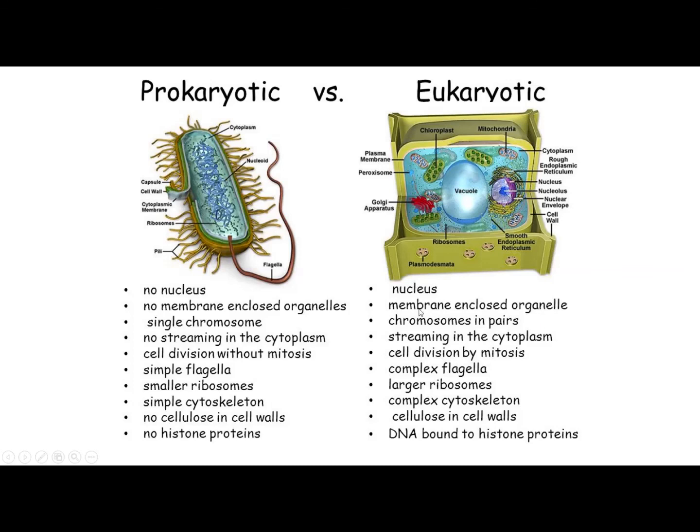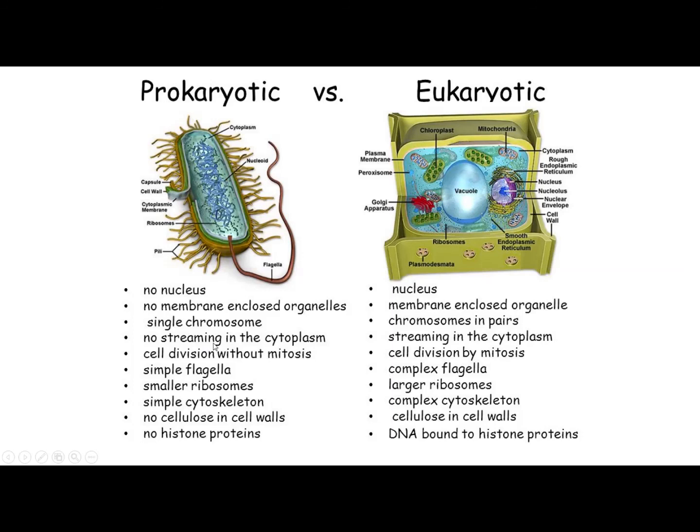Third difference between them is single chromosome. The prokaryotic cells have a single chromosome and the eukaryotic cells have got chromosomes in pairs. About chromosomes you will learn later what they are. Number 4, prokaryotic cells do not have streaming in the cytoplasm. What do you mean by streaming?